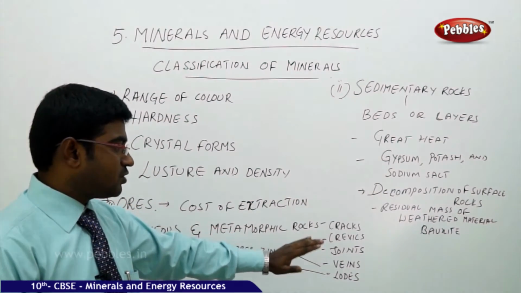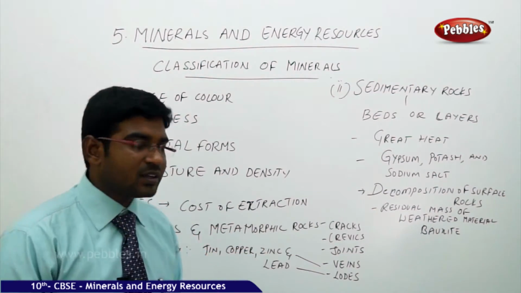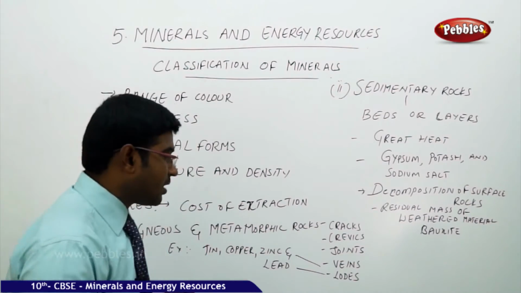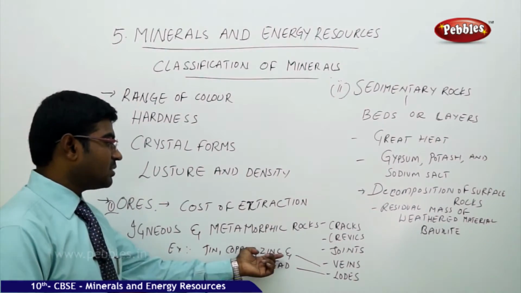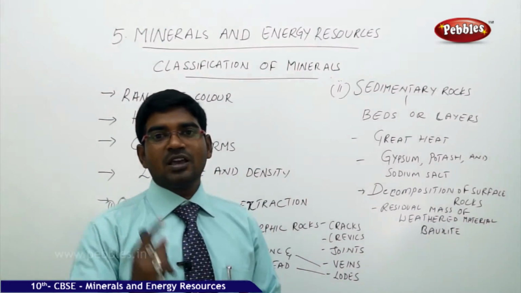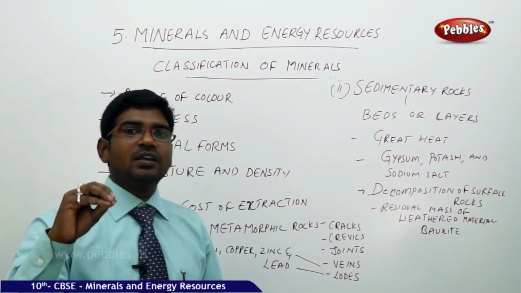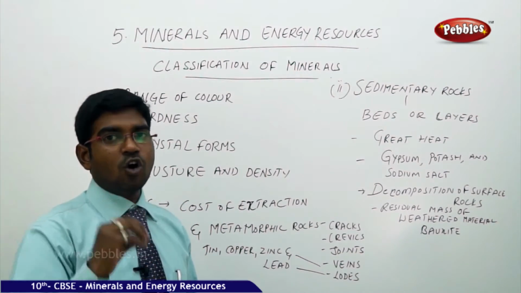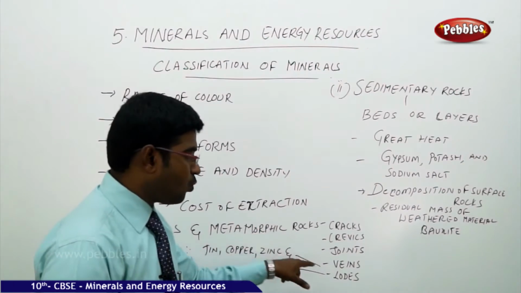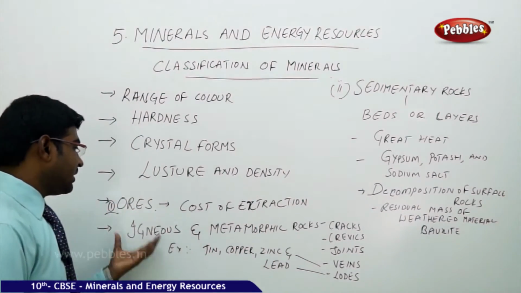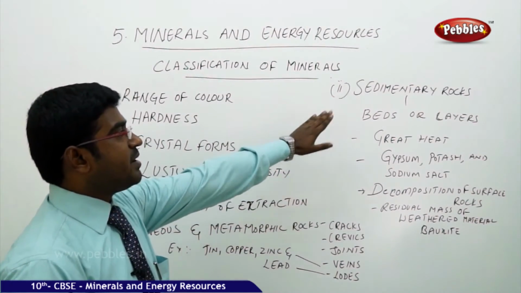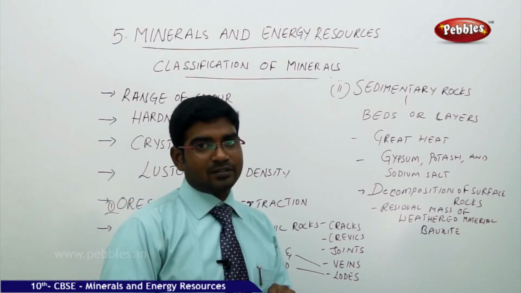So, cracks, crevices, joints, veins and lodes, which are present in the igneous and the metamorphic rocks, make minerals available for us, like tin, copper, zinc and lead. So, this is the second category of the availability of the minerals. The first major category of availability is that minerals are available for us in the form of ores. The second category, they are available in the cracks, crevices, joints, veins and the lodes of the igneous and the metamorphic rocks. The third major category is under the sedimentary rocks, or the beds or the layers.